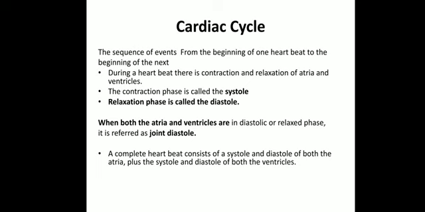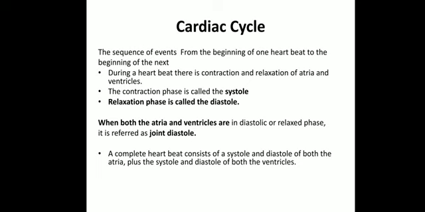During the heartbeat, there is a contraction and relaxation of the atria and ventricles. We know that there is a rhythmic contraction and relaxation of the atria and ventricles, due to which the heartbeat is formed. The contraction phase is called systole, while the relaxation phase is called diastole. A complete heartbeat consists of a systole and diastole of both atria, plus the systole and diastole of both the ventricles. We will see how it happens.